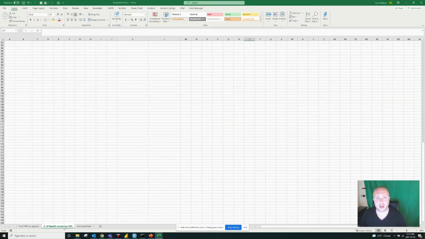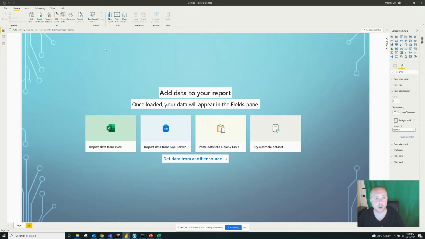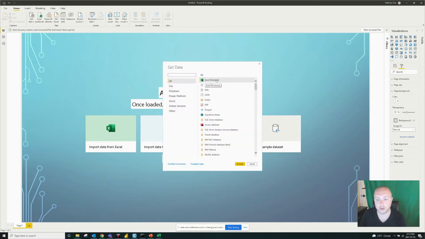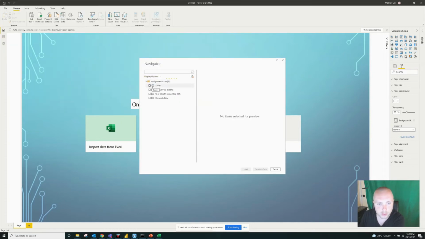So now that we have all the data that we need, we can start to transform this data and do some data cleansing. So to do that, we're going to save this file and we're going to open up Power BI. So within Power BI, we're going to get the data we need. So we'll click on Get Data, search for the file that we need within an Excel workbook, and pull the data tables that we need.